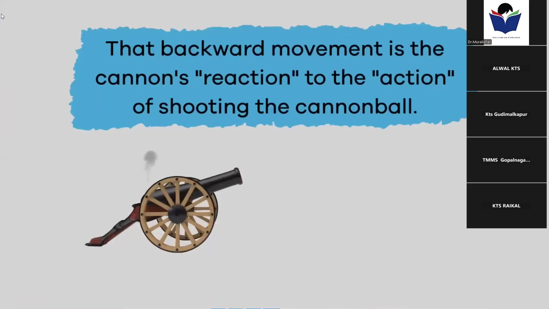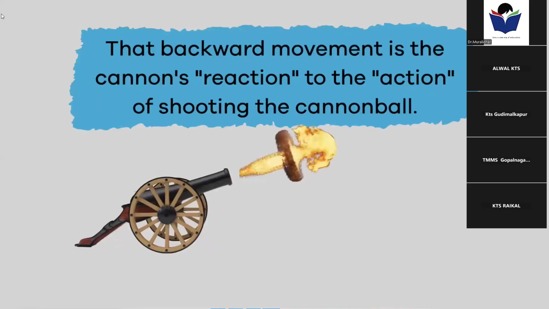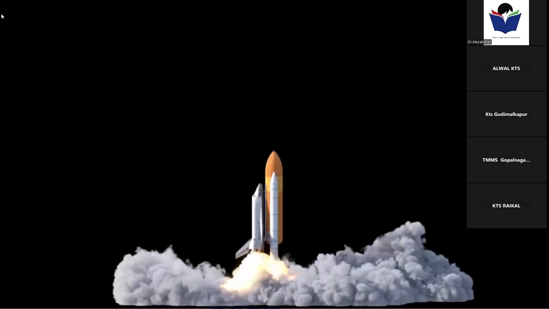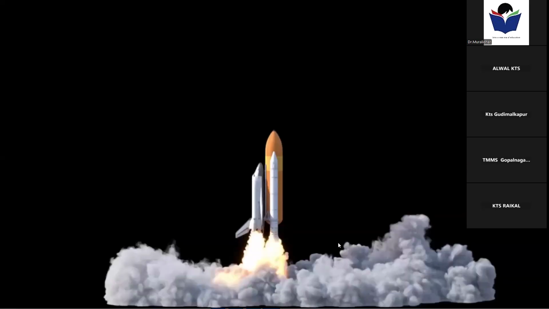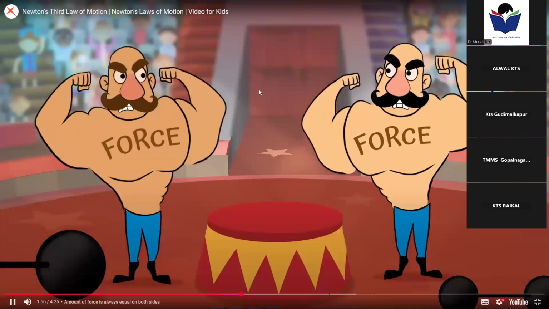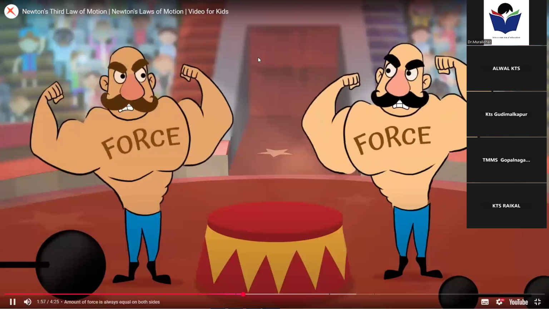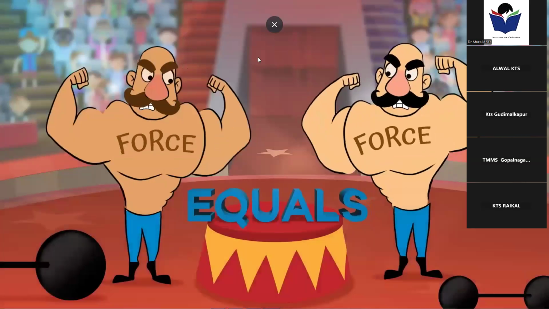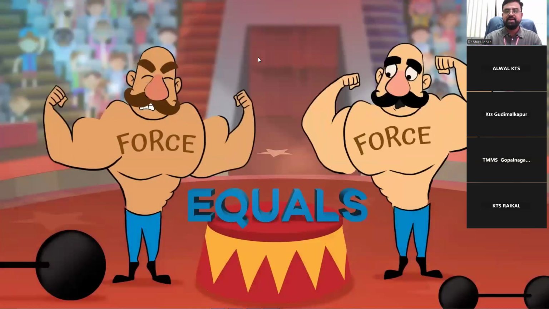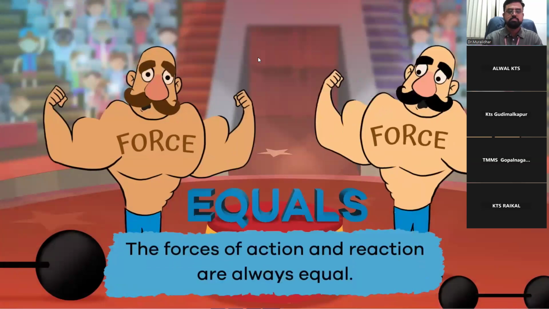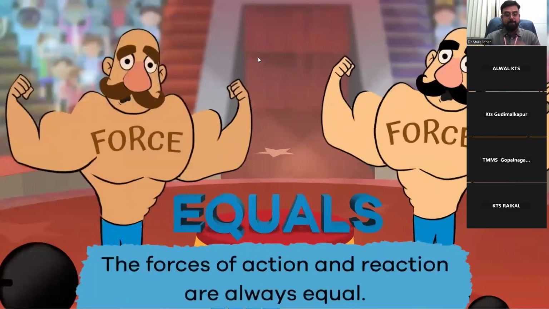That backward movement is the cannon's reaction to the action of shooting the cannonball, just like with the space shuttle. Newton also noticed that the amount of force on the first object always equaled the amount of force on the second object. In other words, the forces of action and reaction are always equal.